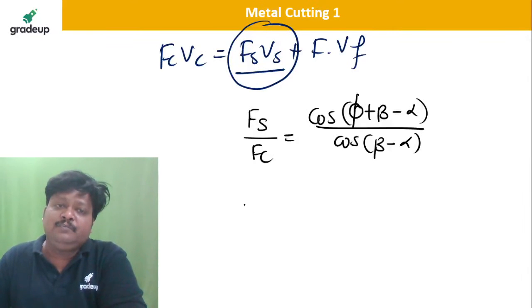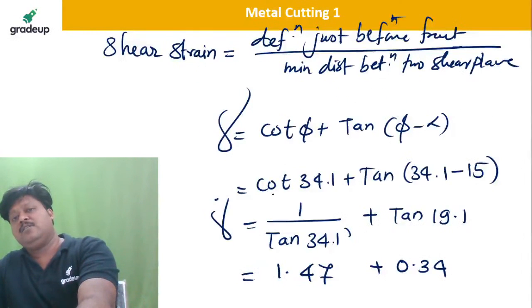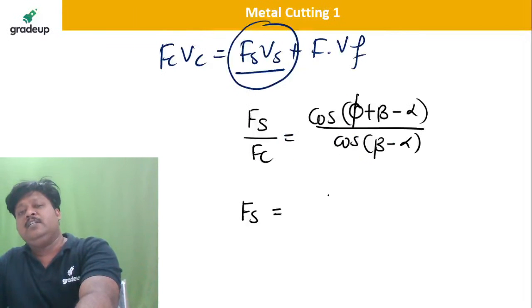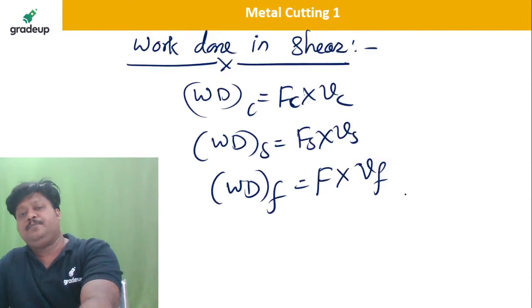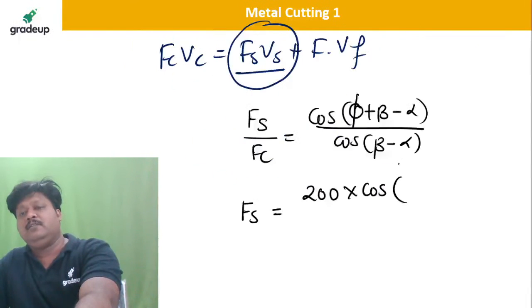FC is known to you, so FS is equal to 200 into cos of (34.1 plus beta).